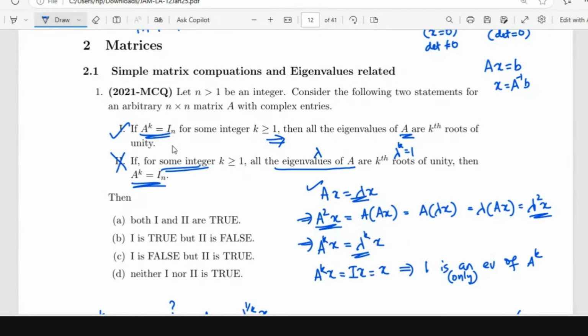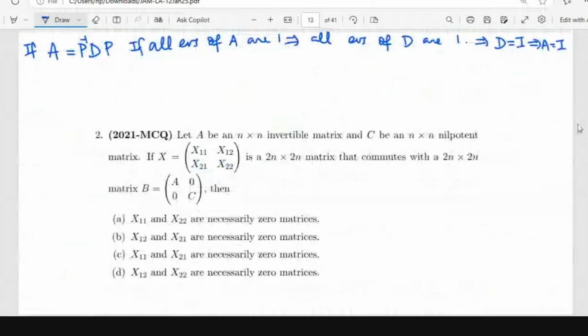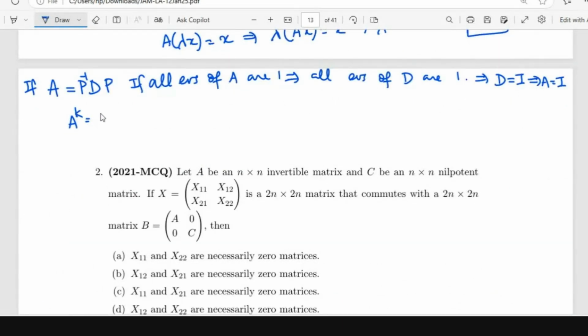Is this possible? You're asking if A power K can be, say, this, right? Say A square. Madam, in A square, it does not happen. This is not going to happen for any A power K, right? Because for A power K, when you take powers of this matrix, it is going to be like this, with 1 on the diagonal.